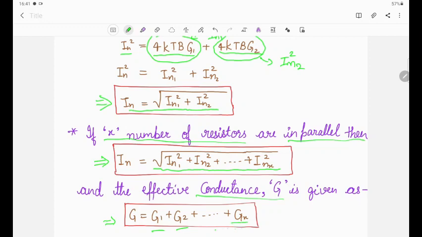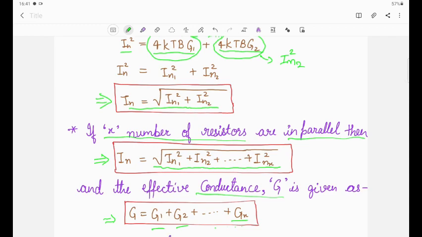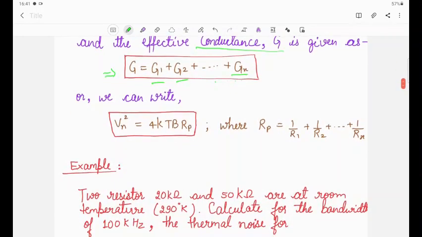So this is the calculation of the equivalent noise current when resistances are connected in a parallel manner. Also we can write Vn square is equal to 4kTb Rp, where Rp is the equivalent parallel resistance. This is very important.